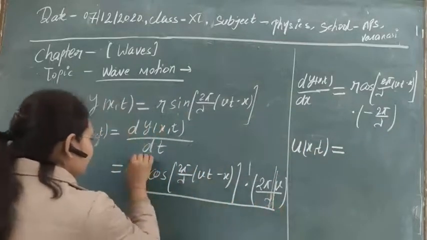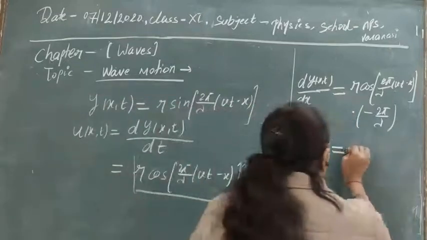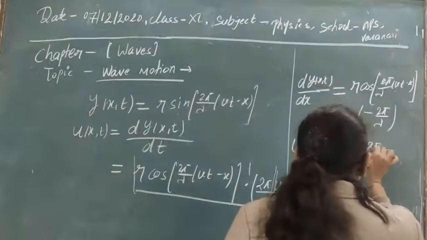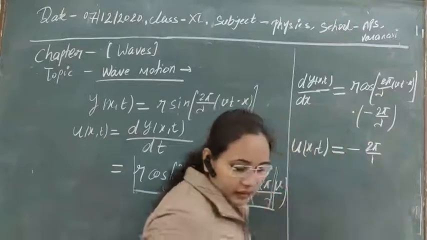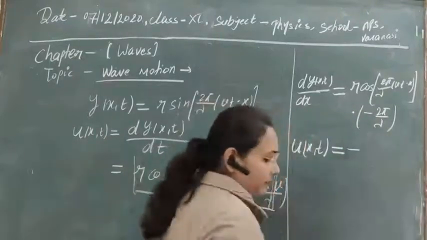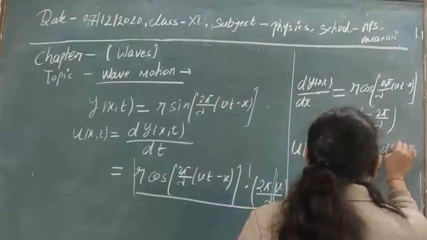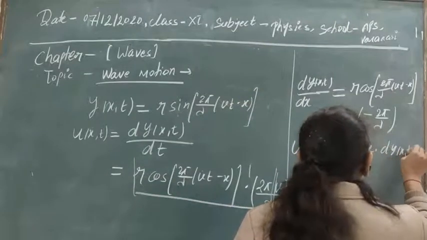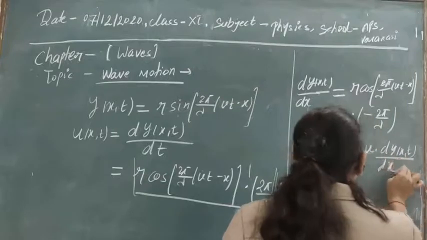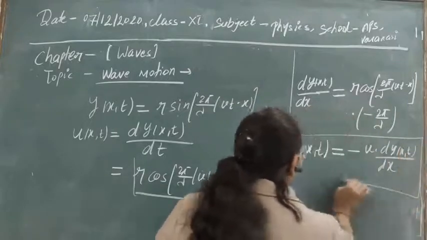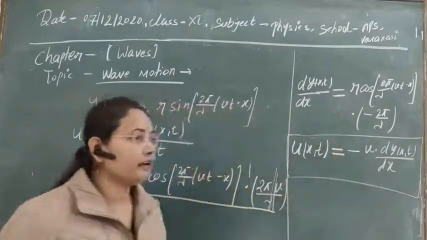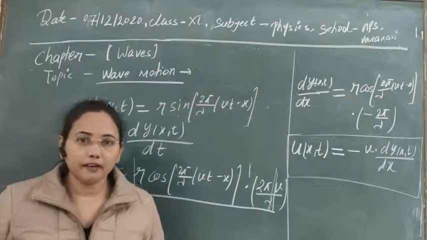You can write this factor with a minus sign. So it will be, sorry, not 2 pi by lambda, v into dy(x,t) divided by dx. So this is the proper relationship between particle velocity and wave velocity.